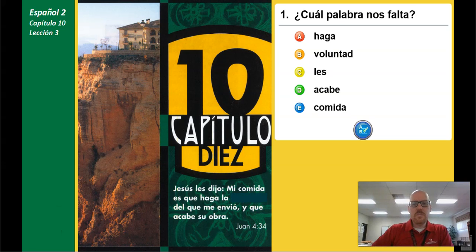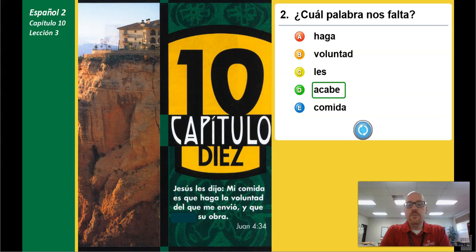Let's move on and see if we can come up with some of the missing words, las palabras que nos faltan para este versículo. Número 1, ¿cuál palabra nos falta aquí, clase? La respuesta es voluntad, will, voluntad. Y aquí, ¿cuál palabra nos falta? La respuesta es acabe, to finish, acabe. Y aquí, ¿cuál es la respuesta?